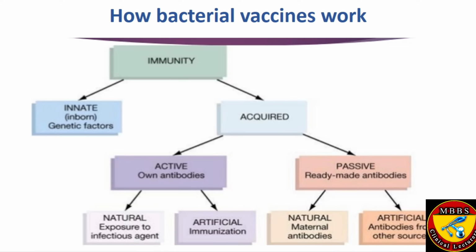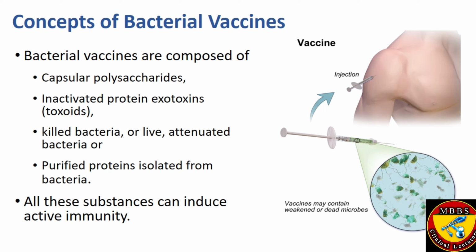Bacterial vaccines are composed of different ingredients. They can be formed by capsular polysaccharides, or by inactivated protein exotoxins, which are then known as toxoids. They can be composed of killed bacteria or live attenuated bacteria. They can be formed by purified proteins isolated from bacteria, that is, a part of the bacteria is used to form the vaccines. All these components by which the vaccines can be formed are able to induce active immunity.